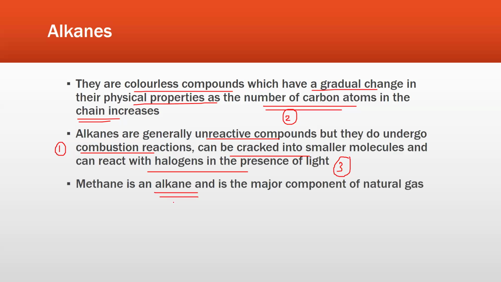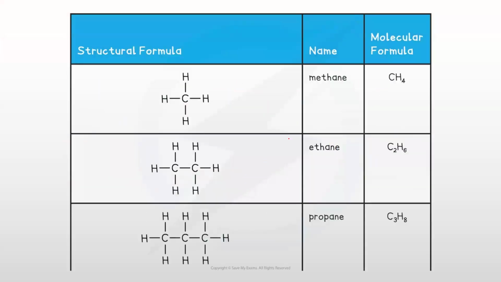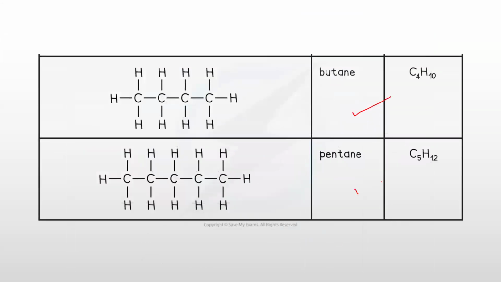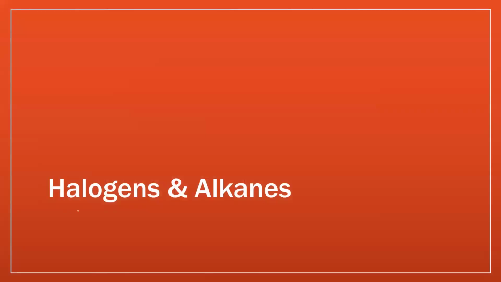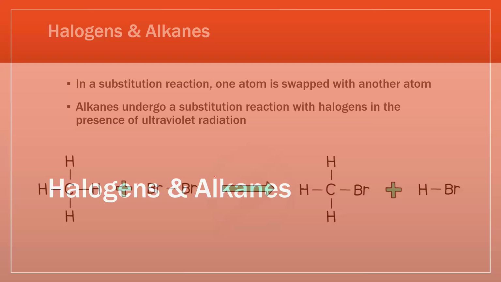Methane is an alkane as well, and it is also a major component of natural gas. It is the same natural gas that is used in your homes for domestic cooking and the gas supply. Here you can see the structural formula and the molecular formula for methane, ethane, propane, butane and pentane. So let's talk about the reactions between halogens and alkanes. Combustion is a simple reaction, I'll tell you about that as well.